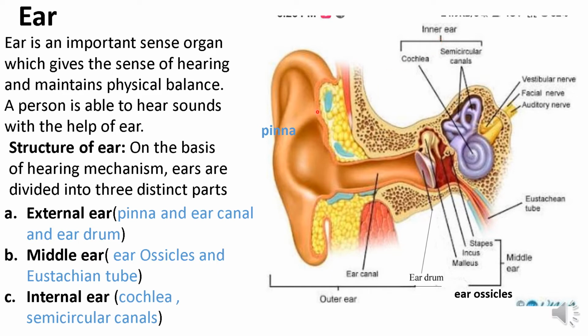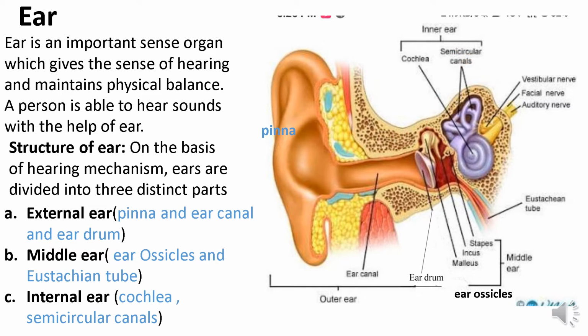Before studying the parts, the ear also helps in the physical balance of our body, through the semicircular canal. It is responsible for keeping our body balanced.